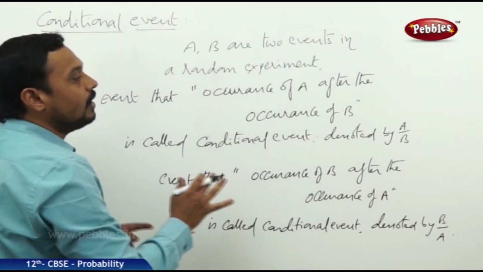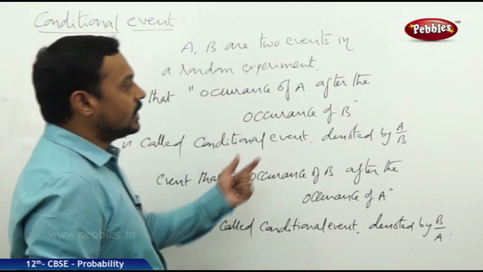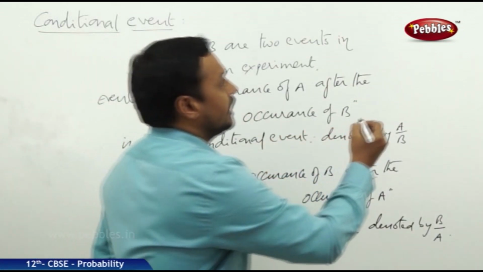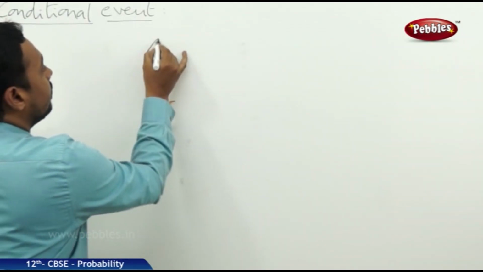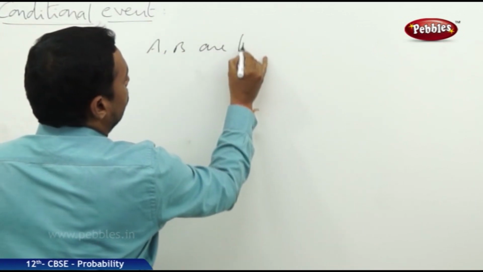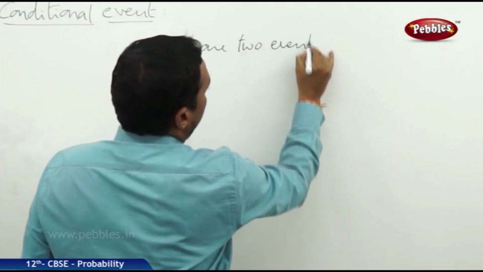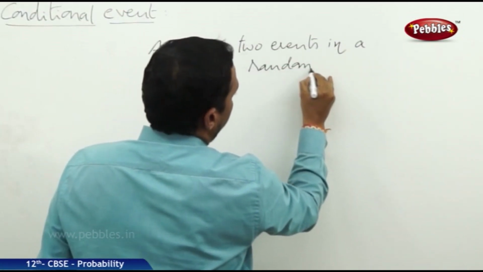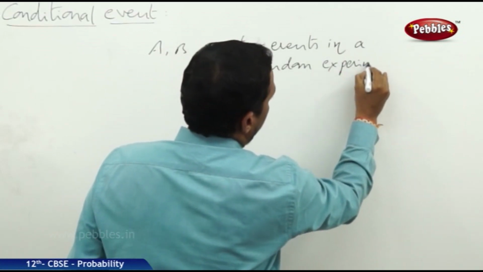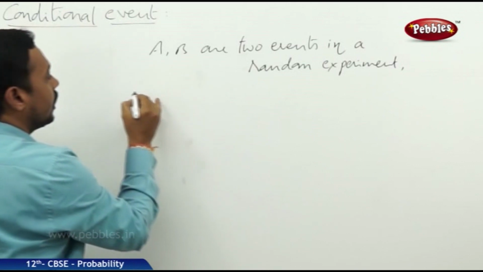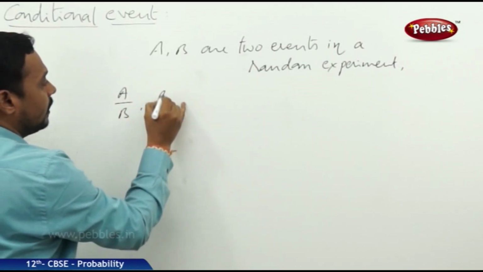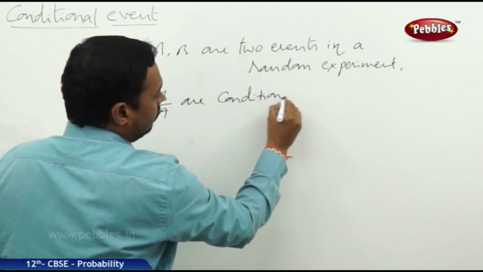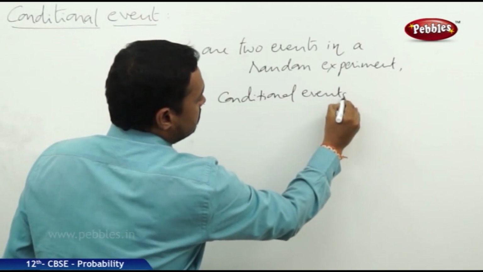Now suppose A and B are two events in a random experiment. We already defined A by B and B by A as conditional events.